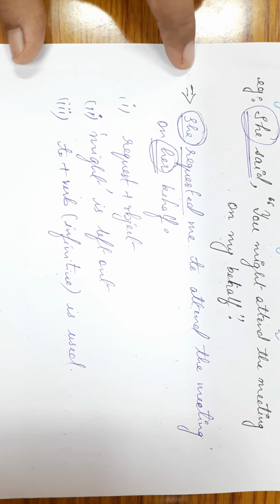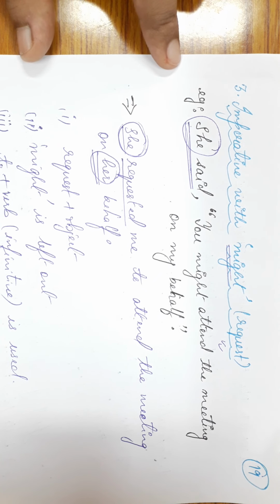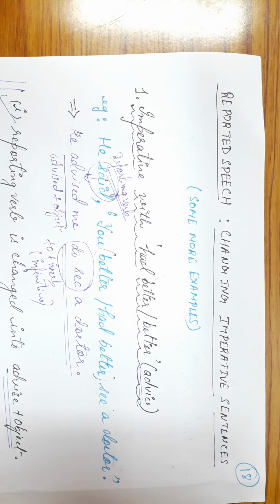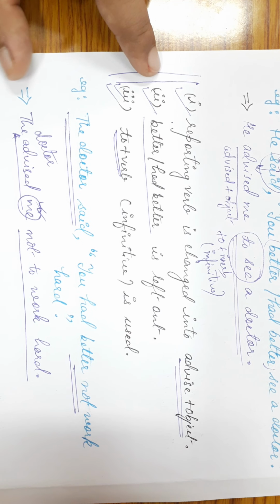Okay? Isn't it simple? The imperative sentences are the simplest ones under reported speech. Now, in your examination, you will get questions based on commands and requests. So, you can expect such things in the examination.